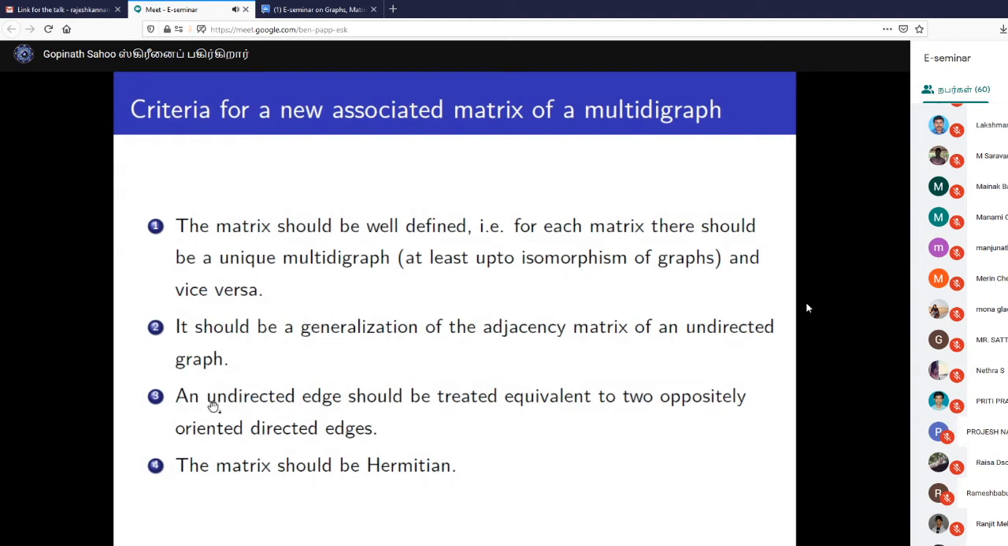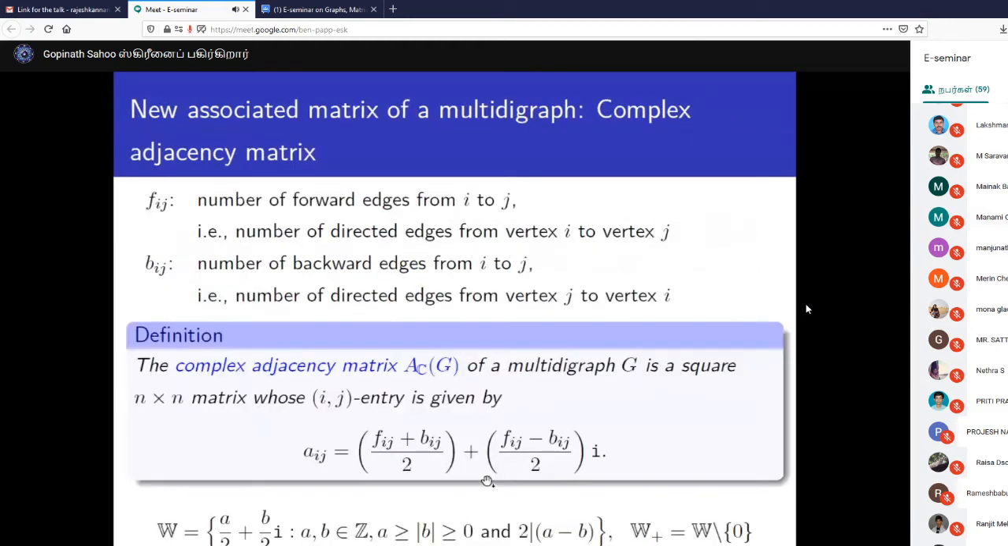Next, we assume that an undirected edge should be treated as equivalent to two oppositely oriented directed edges. That means it cancels the effect. It means one is in the i to j direction, the other is from j to i direction. So that is ultimately the same as an undirected edge in the graph. So we try to make it a Hermitian matrix, because in that case all our eigenvalues will be real, and we must have a complete set of orthonormal eigenvectors. So this is why we call the new matrix the complex adjacency matrix.